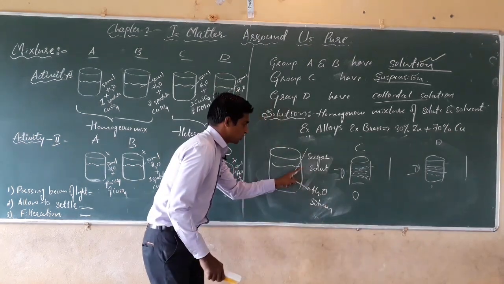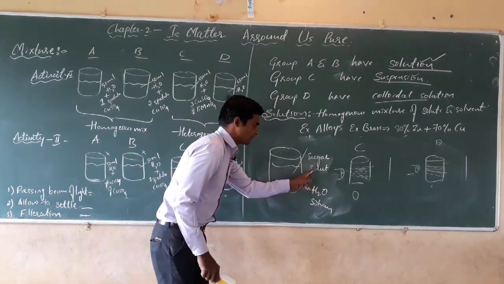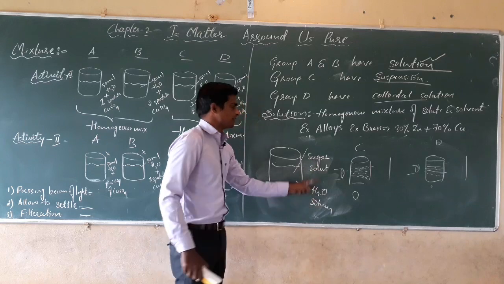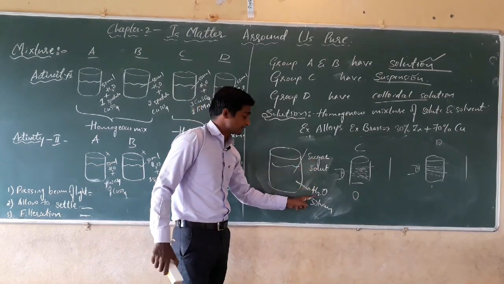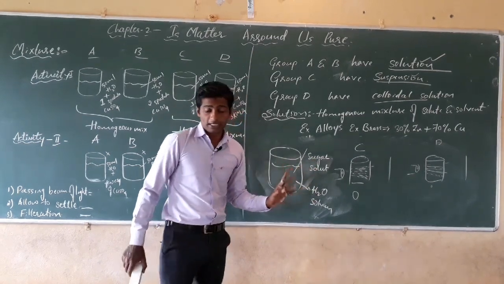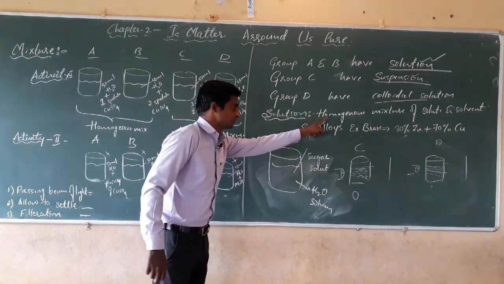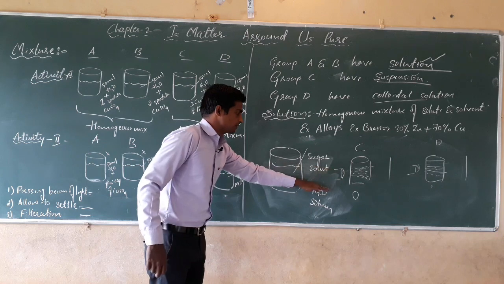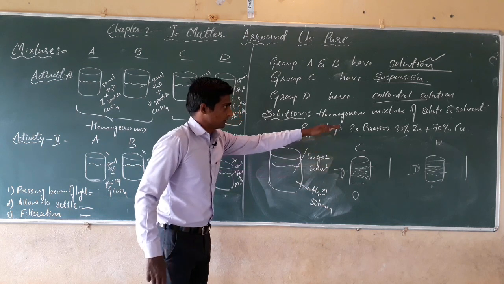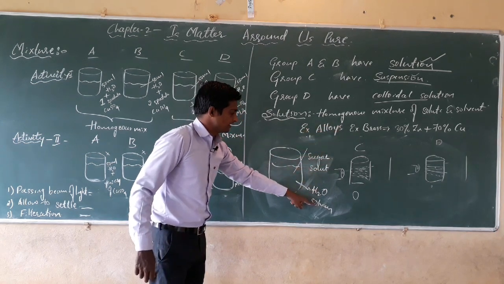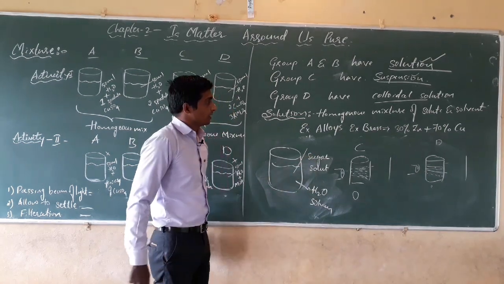That is, a sugar solution is a homogeneous mixture of solute and solvent. Here the solute is sugar and the solvent is water. That's why we can say that a solution is a homogeneous mixture in which the solute gets dissolved in the solvent.